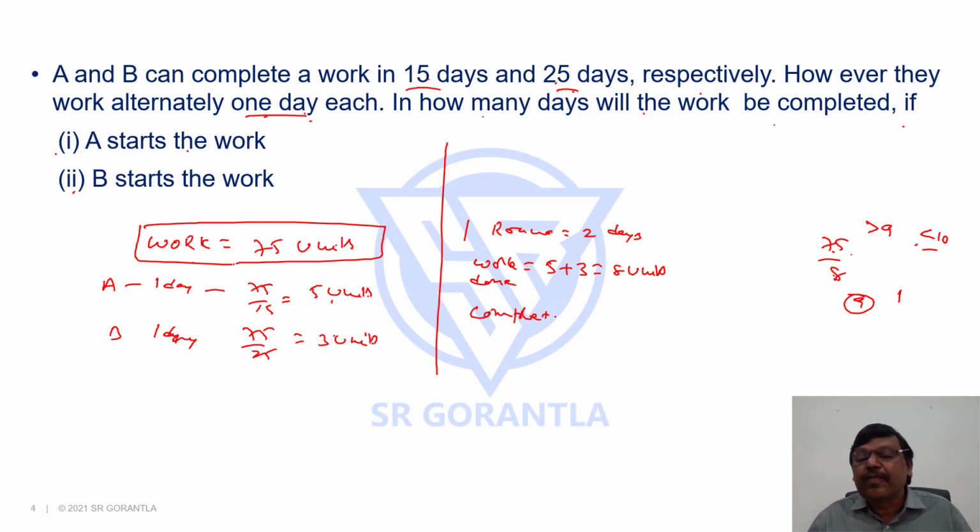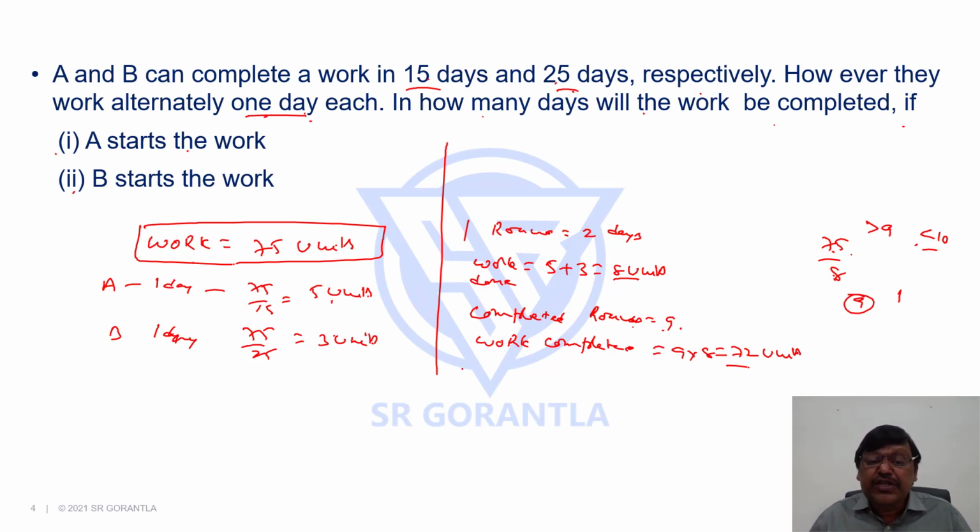Completed rounds are 9. And work completed in these 9 rounds is 9 into 1 round's 8 units, 9 into 8, 72 units completed. So in 9 rounds, 72 units is completed, which means now how much work is pending? The pending work is total 75 minus 72, 3 units is pending.